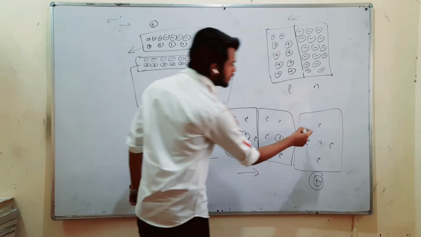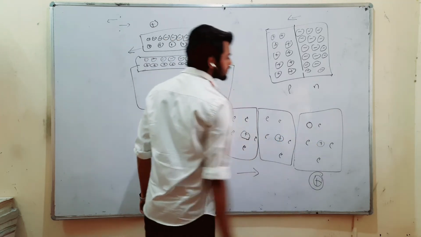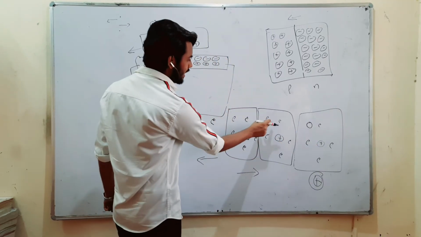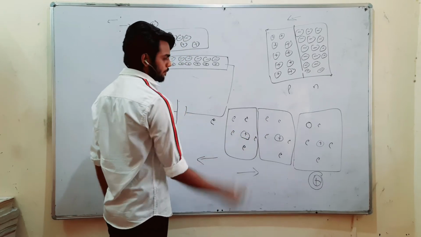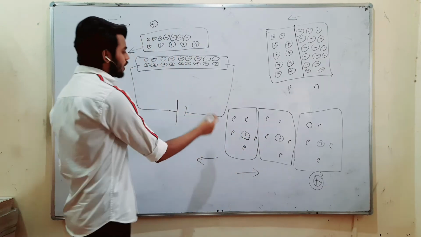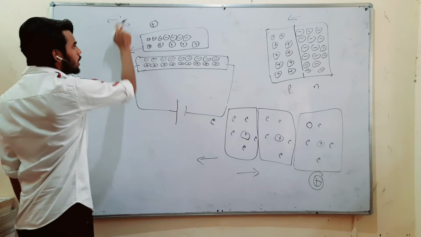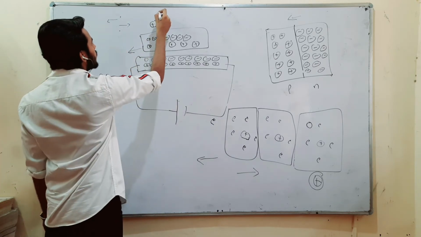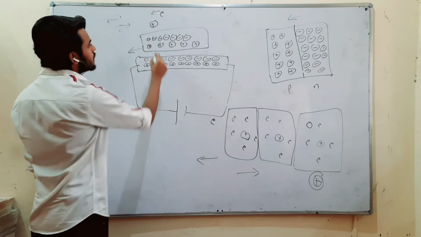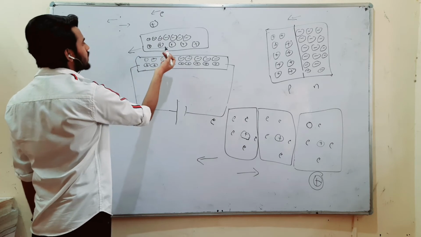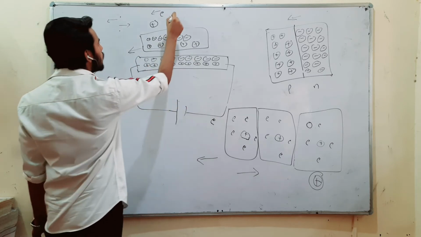As you can see, this hole has been created, which was previously here and then here. So you can see electrons are moving in this direction, and these protons, or you can say positively charged particles, they are moving in this direction.